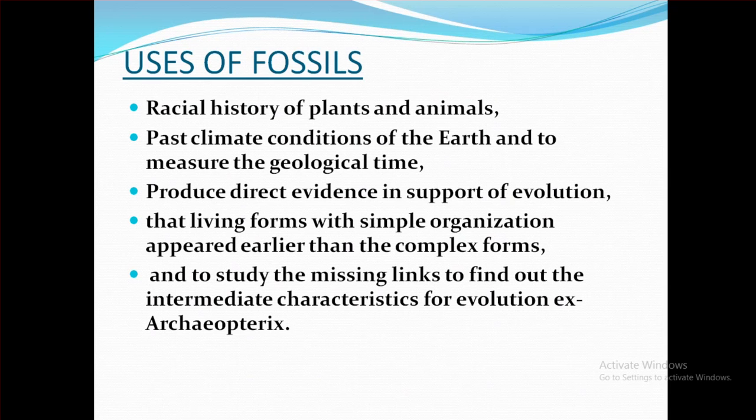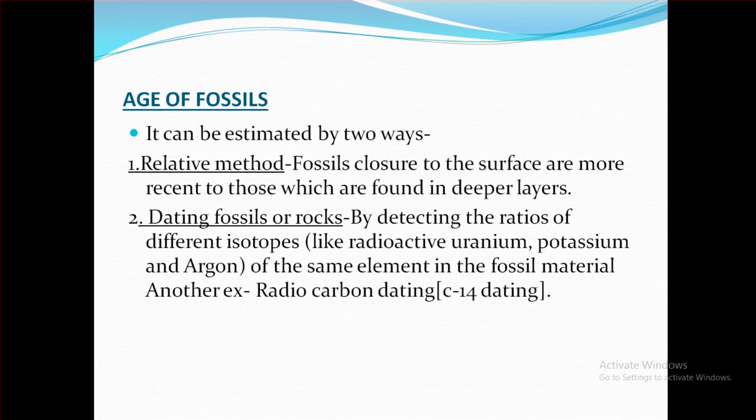We have this idea only after the study of fossils. And the last one, to study missing links to find the intermediate characteristics for evolution. Example, Archaeopteryx.